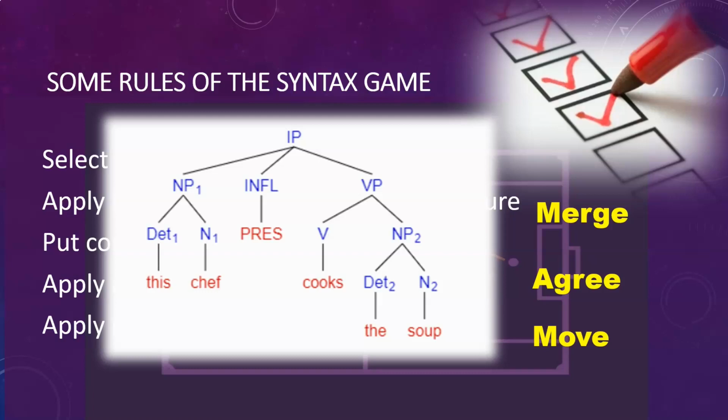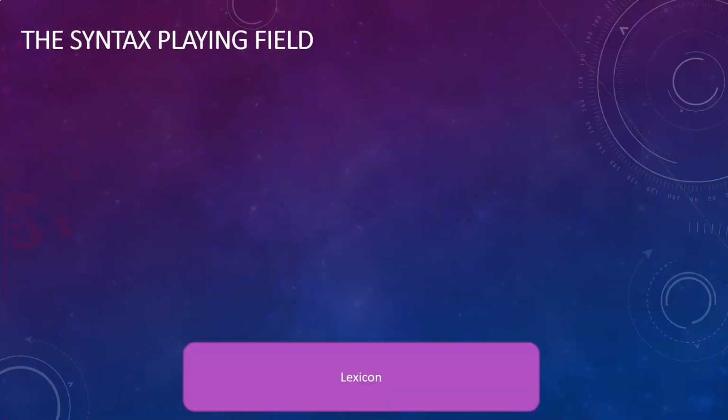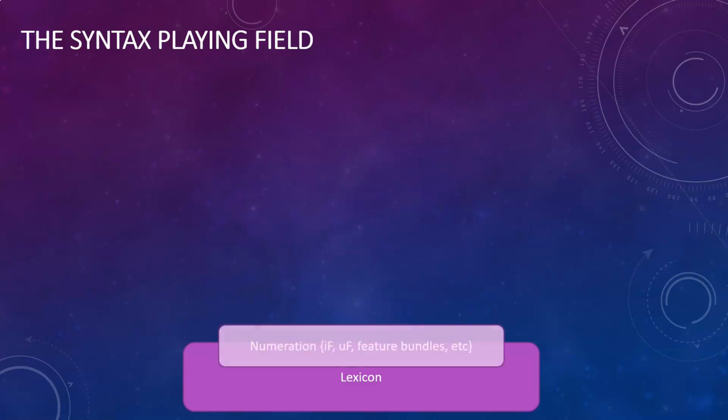Still building on our idea of syntax being a kind of game, once we've got the rules set out, what is the playing field? So the playing field starts with a lexicon or a set of words in your head, and from those you select a selection of them, and that is called enumeration. We haven't emphasized enumeration in this module, but it is basically just a selection of words from your mental lexicon. Once you've got that, you start the process of merge, move, and agree.